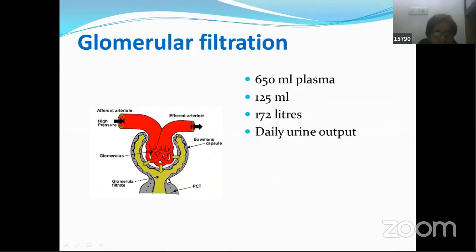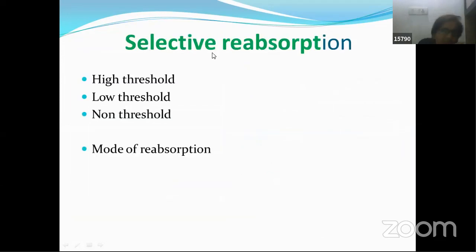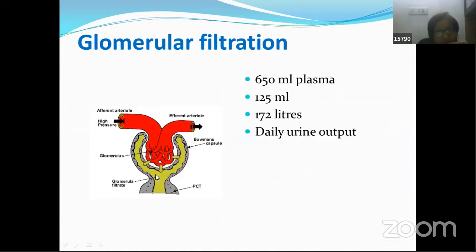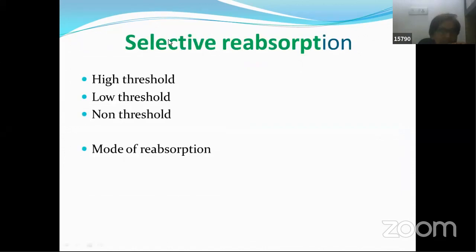So what happens is that the second step gets involved. Our renal tubule does the wonderful job of taking back whatever is needed by our body. That step is called selective reabsorption. Once the urine is produced and moving through the proximal convoluted tubule, and the entire renal tubule for that matter, the renal tubule takes back from this flowing primary urine whatever things it wants. That is what is selective, it is selecting the things.